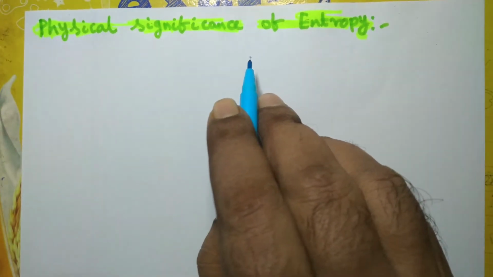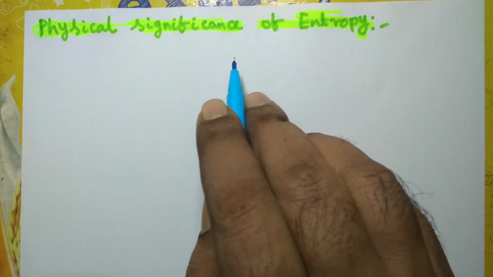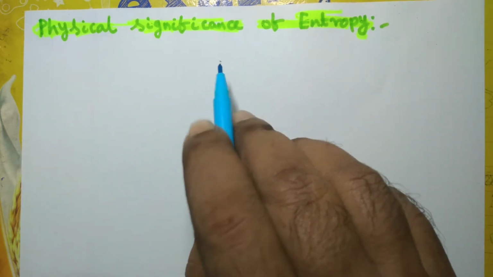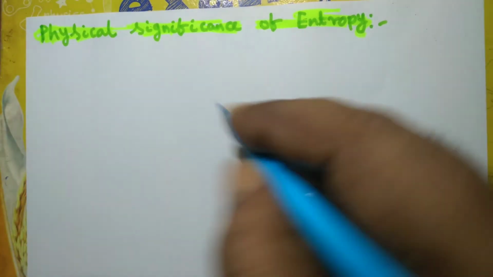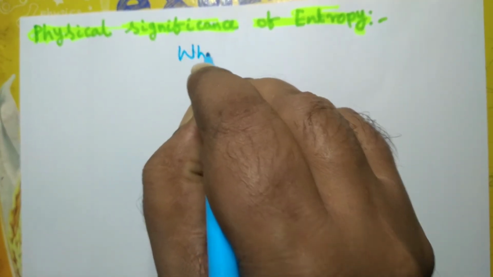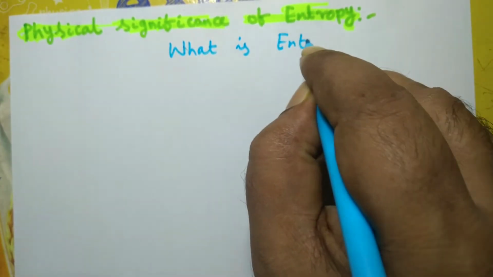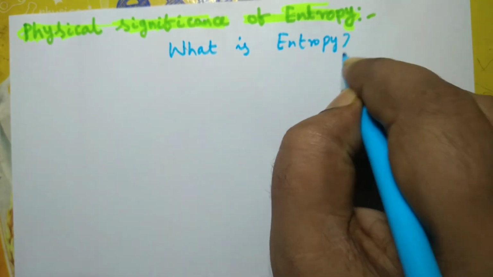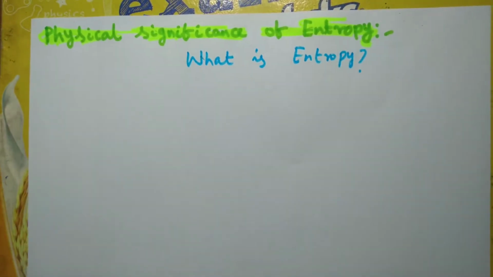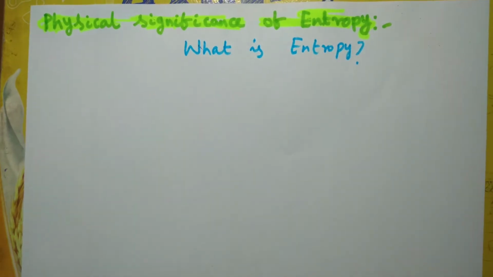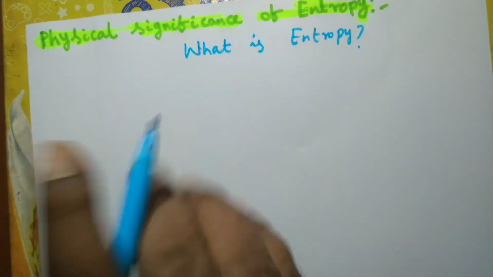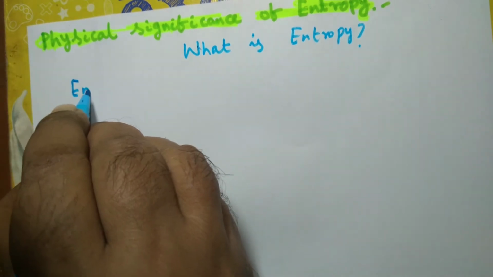So, what is the physical significance of entropy? In the last lectures, we have discussed that entropy is a thermodynamic property, and we discussed the Clausius inequality. But what is the physical significance of entropy? That means, what is entropy? We must know this. Entropy is defined like this.